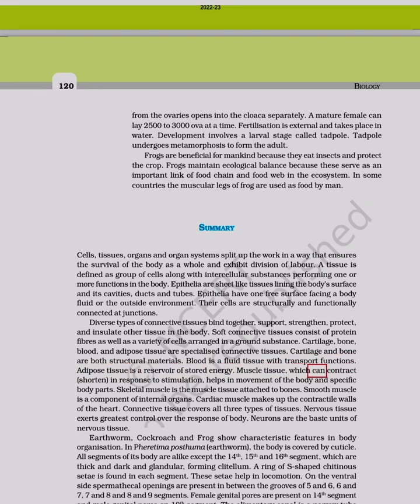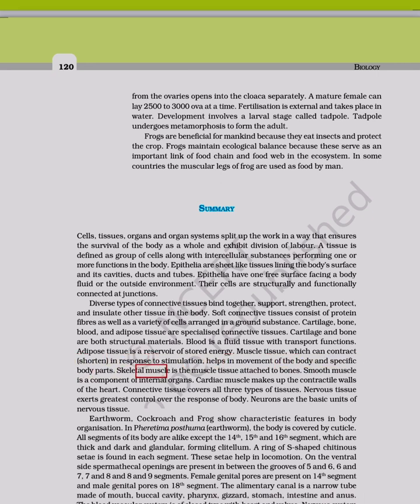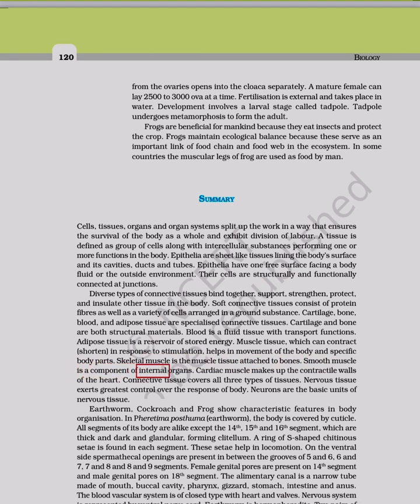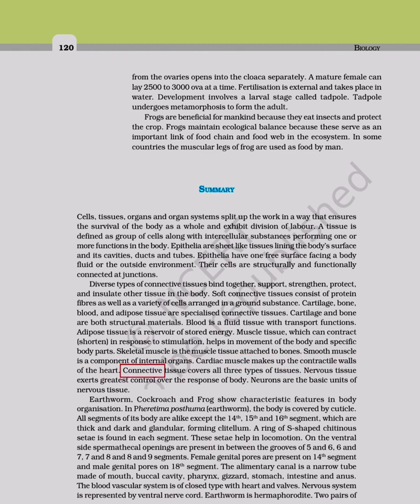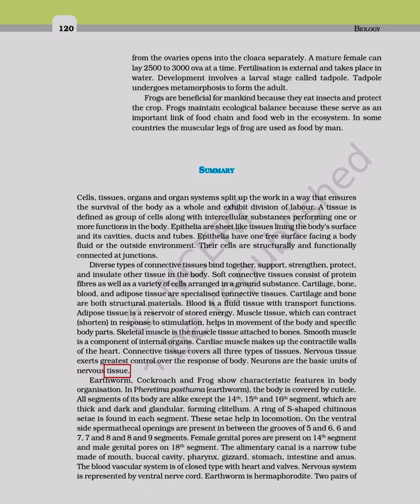Muscle tissue, which can contract, shorten in response to stimulation, helps in movement of the body and specific body parts. Skeletal muscle is the muscle tissue attached to bones. Smooth muscle is a component of internal organs. Cardiac muscle makes up the contractile walls of the heart. Connective tissue covers all three types of tissues. Nervous tissue exerts greatest control over the response of body. Neurons are the basic units of nervous tissue.